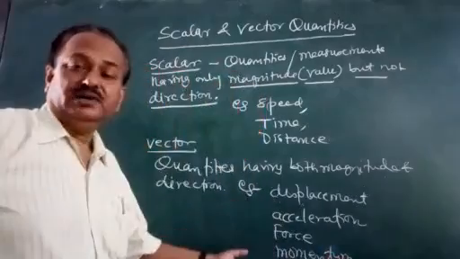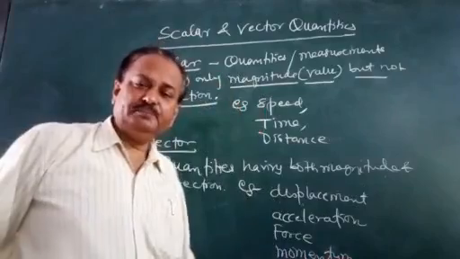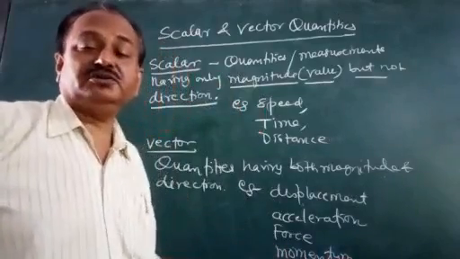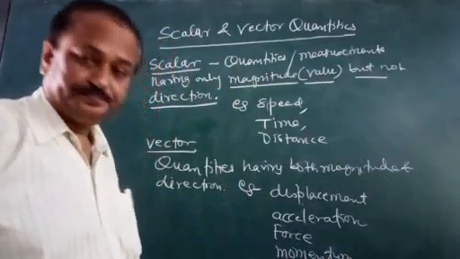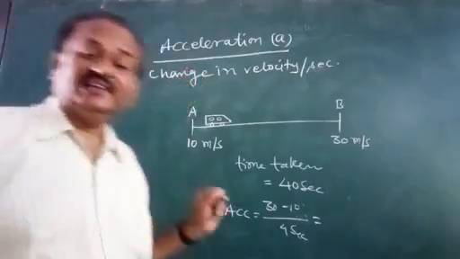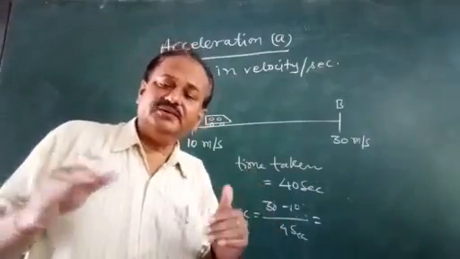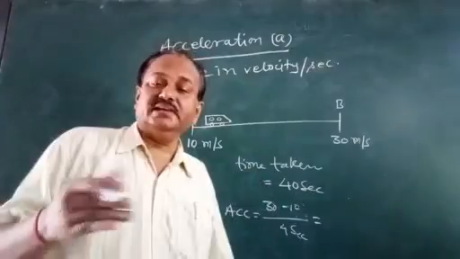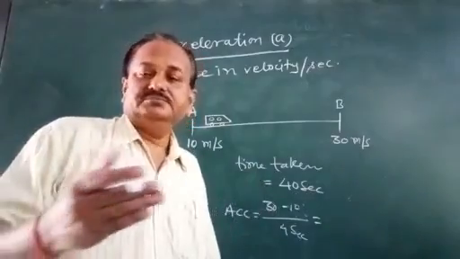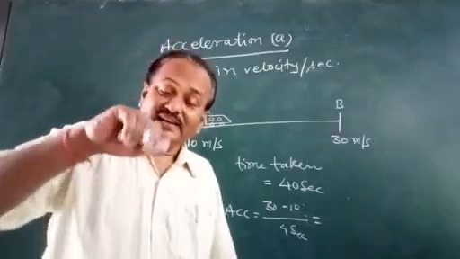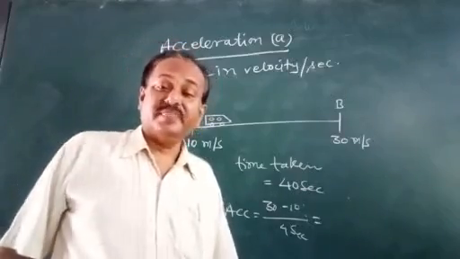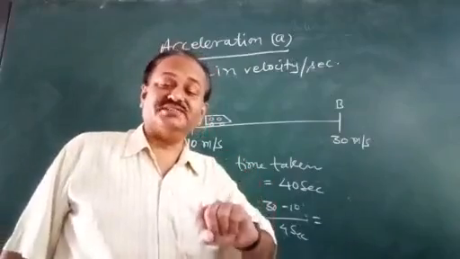Momentum is also a vector quantity, the product of mass and velocity. Then acceleration. We have accelerators in all automobiles, cars, buses, to increase or decrease the speed.